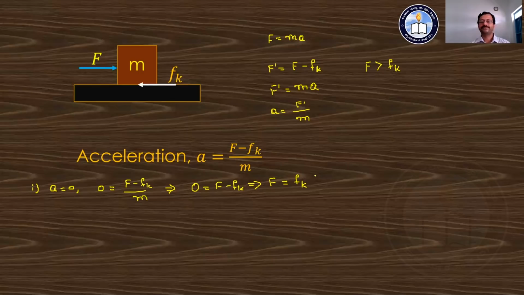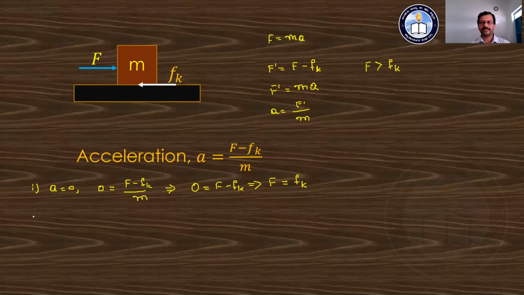Hence if the external force acting on the body is equal to the kinetic friction, then the body is going to move with uniform velocity. There is no change in the velocity we observe in that body when the kinetic friction is equal to the external force which is acting.